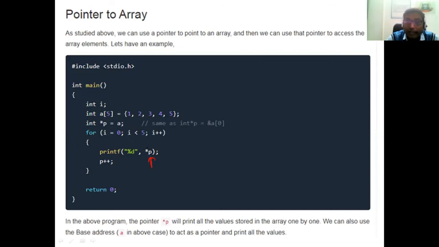That means suppose star p, suppose p is having the address 1000, so 1000 पे जो address होगा उसका value print होगा, okay, that means star p indicates p contains only address, but p के address में जो value है अगर print करना है तो वहाँ पे आपको star mark लिखना होता है। That means we are going to print a value which is pointed to by that particular pointer, उस pointer पे जो address है उस address पे जाके वो value को हमें print करना है, इसलिए हम star लिखते हैं।